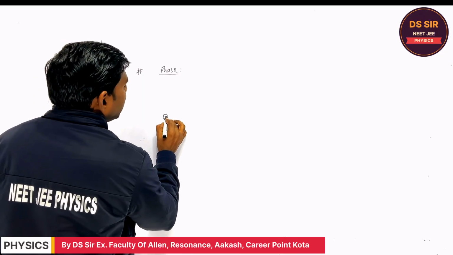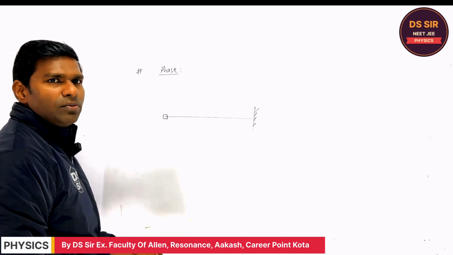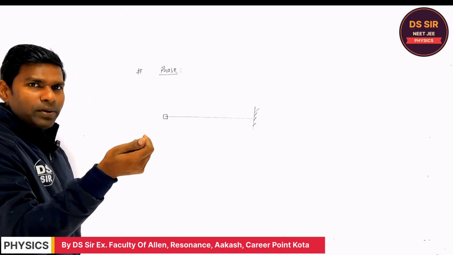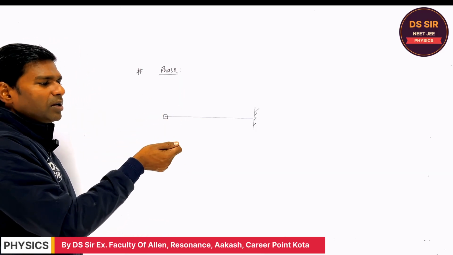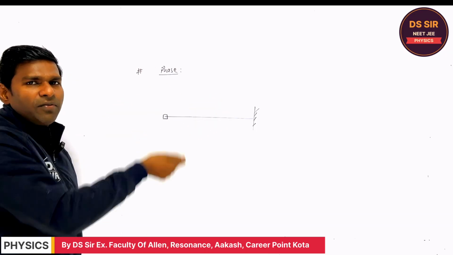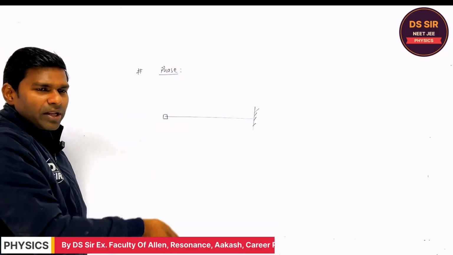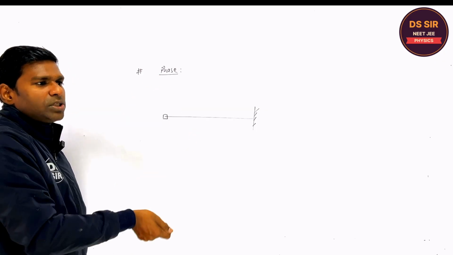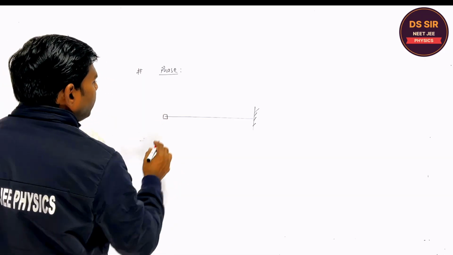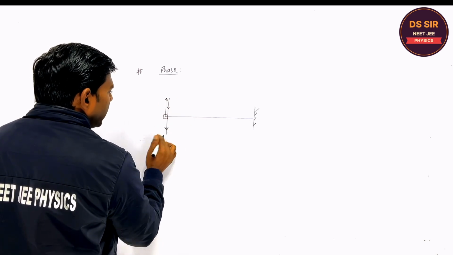Suppose this is the oscillator and it is connected with the string. The oscillator moves up and down, up, down, up, down. Or you may form the oscillator by your hand only. If there is a string, when you move up and down, the wave will be produced. I think you have done it many times, right? If you take a string, stretch this and oscillate your hand, so your hand becomes what? Oscillator. Suppose this is the oscillator, it will move up, then come down, right? Come down, and then move up.